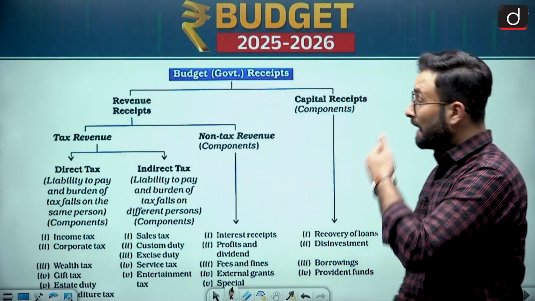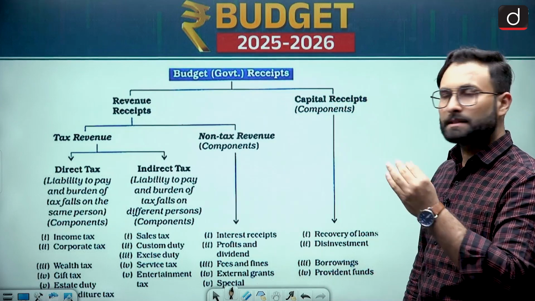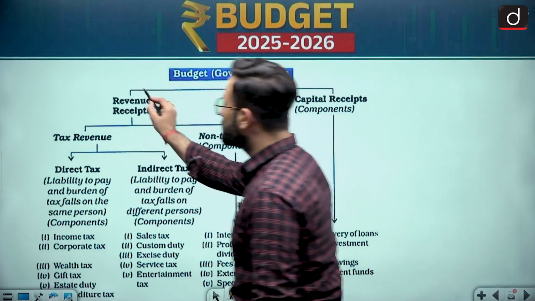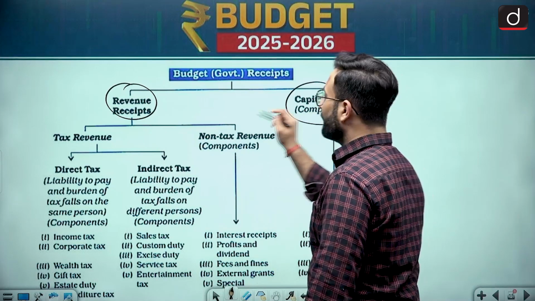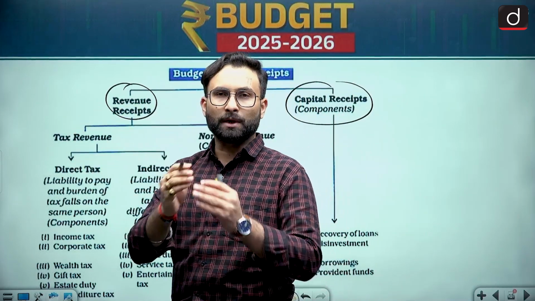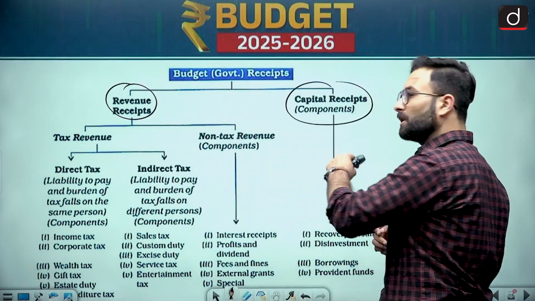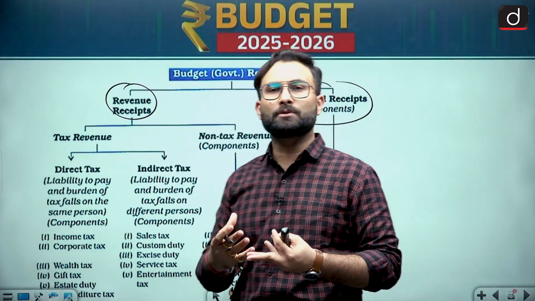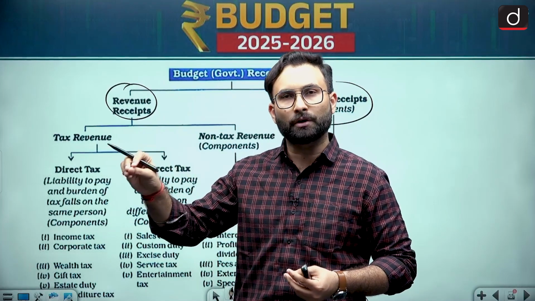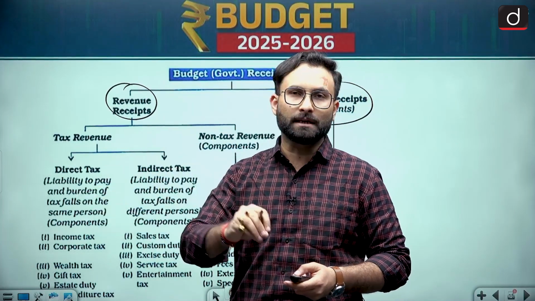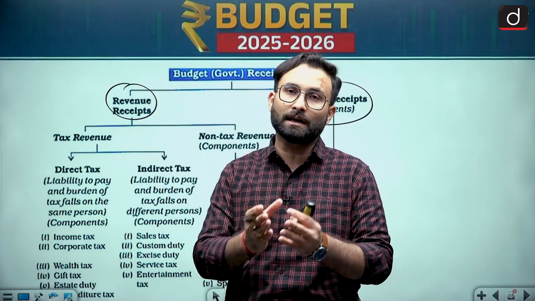Okay, here you can see the budget. When we are talking about receipts, receipts can be of two types. One is revenue receipt, second is your capital receipt. Revenue receipt is basically for a particular period of time, or you can say for the shorter run, and capital receipts are for the longer run. Okay, let's say government has gone for borrowing. Now borrowing will be there for some years with you, you have to pay the interest. So that borrowing coming in is a capital receipt.